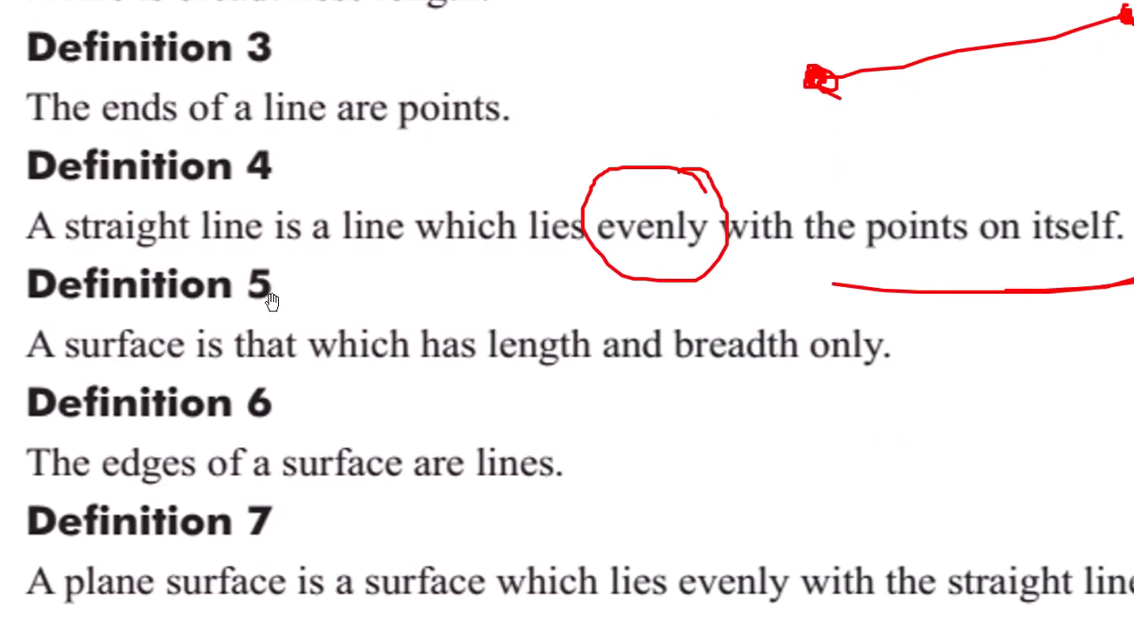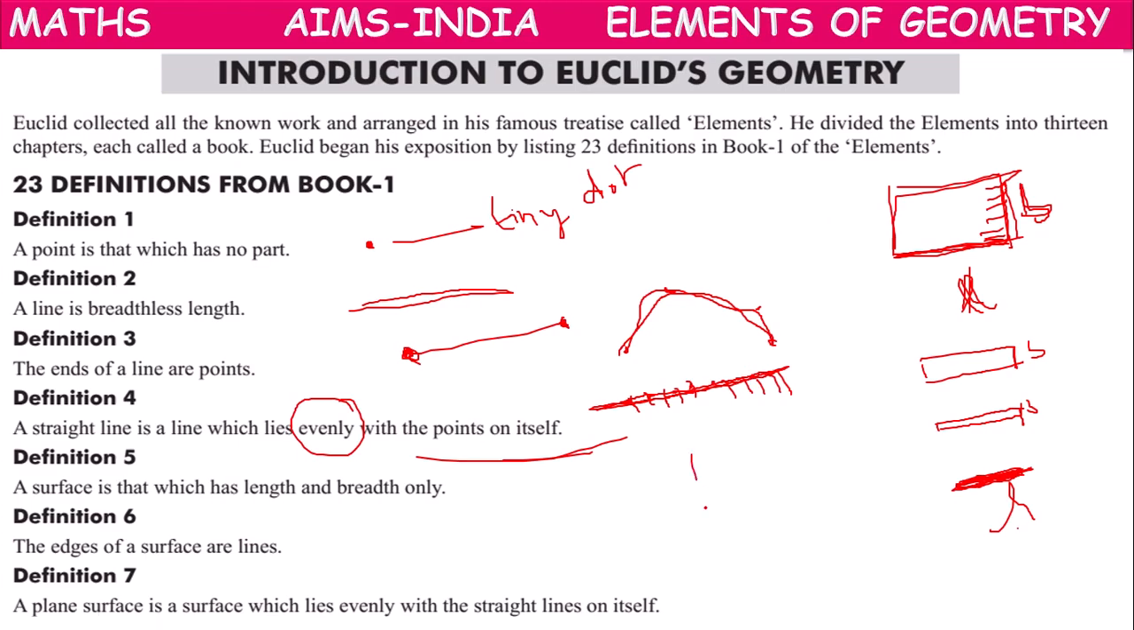Next, definition 5. In definition 5, he told about surface. A surface is that which has length and breadth only, like a rectangle shape, without height, like a plain paper, without thickness. If the thickness is negligible, if it is having only length and breadth, then it is called a surface.